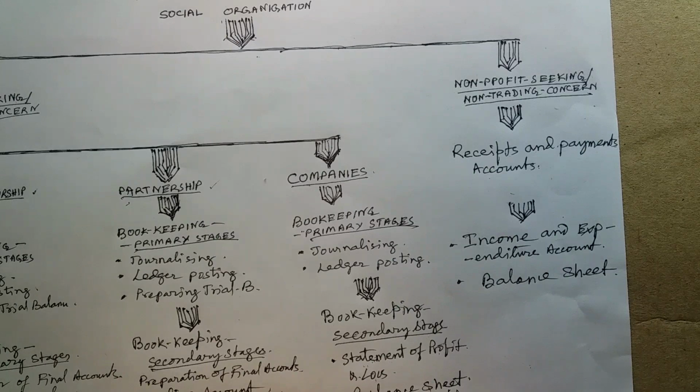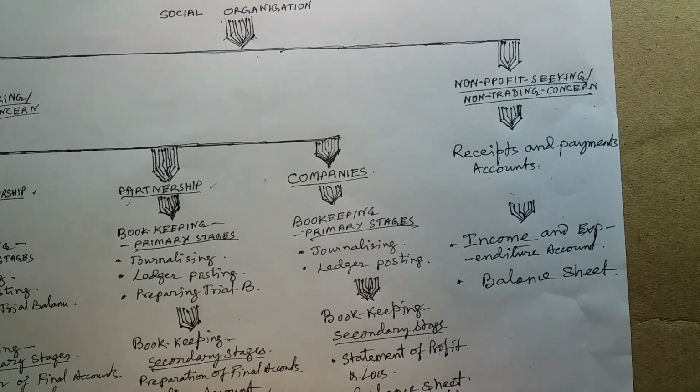Now, today I am going to conclude this video because this is the primary stage. In the next video I will explain the fundamental chapter of the partnership business. But first you have to learn what the profit and loss appropriation account is. I will just give the definition.